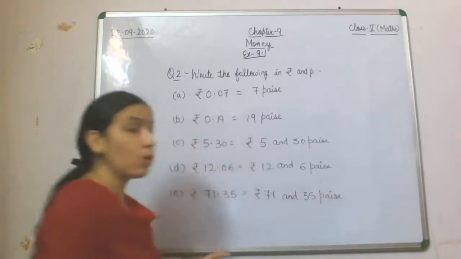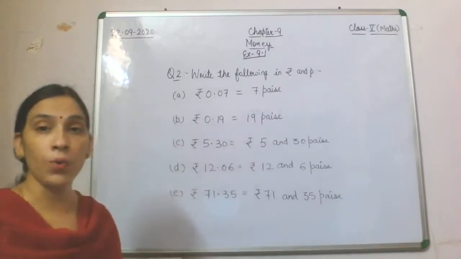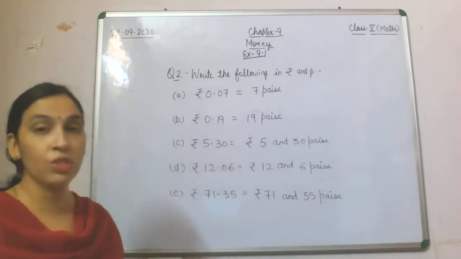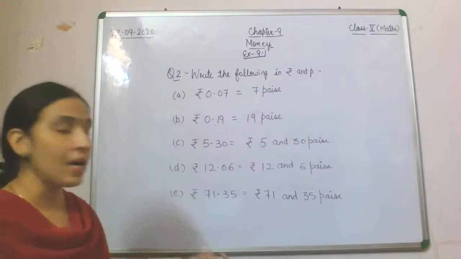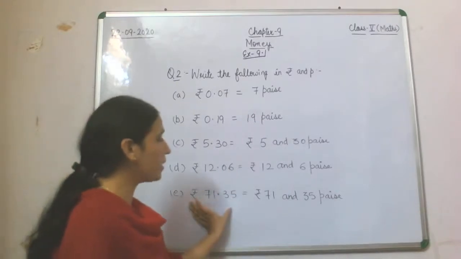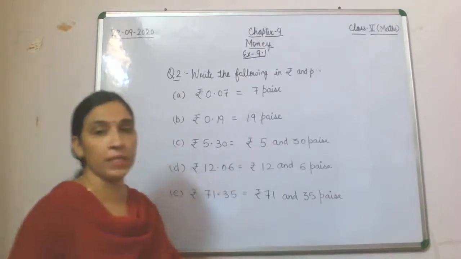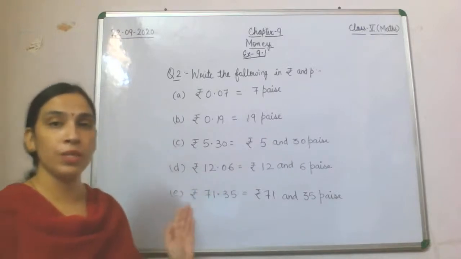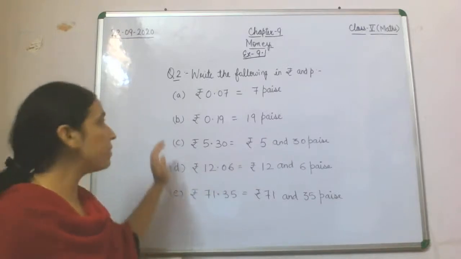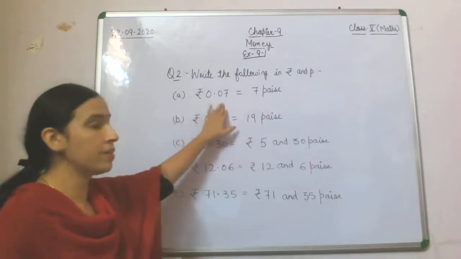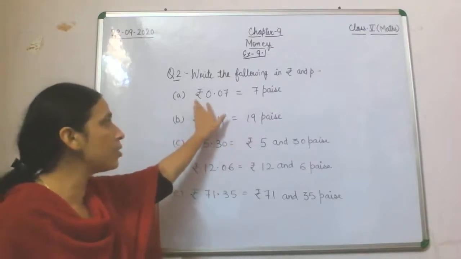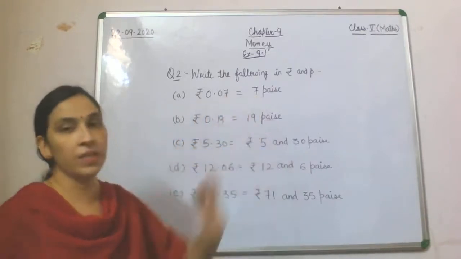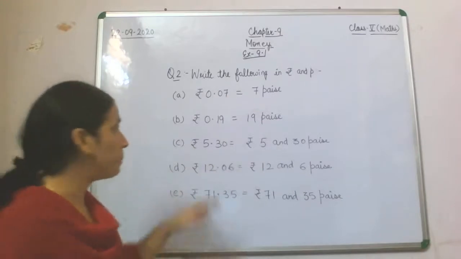So I hope the concept is clear: how we can write an amount given in rupees in rupee and paise. So that is your question number 2. Here you have been given rupee 0.07. Now here the rupee part is 0. So what have we written? We have written 7 paise.